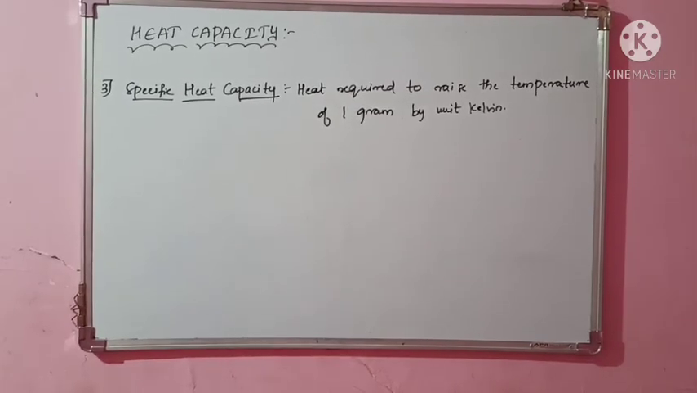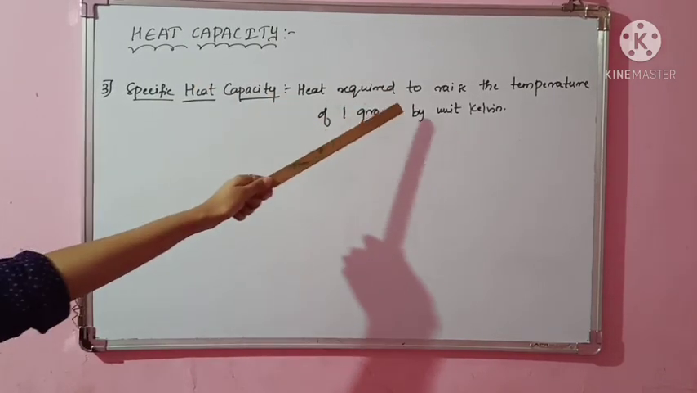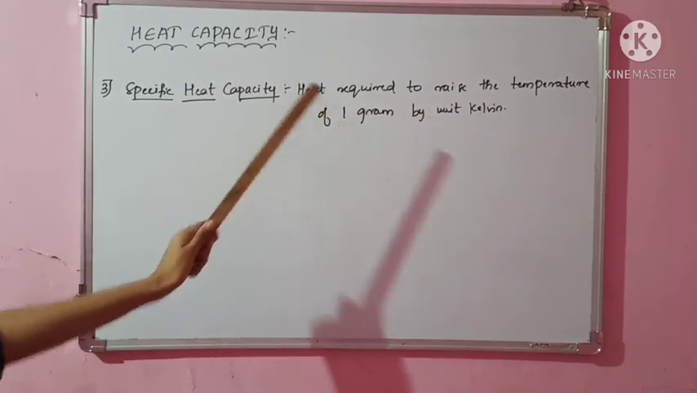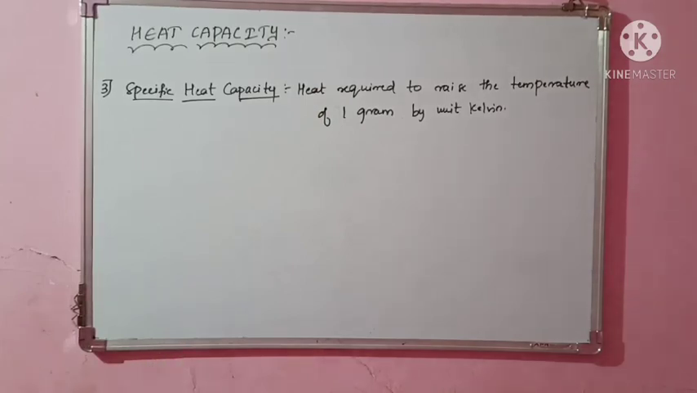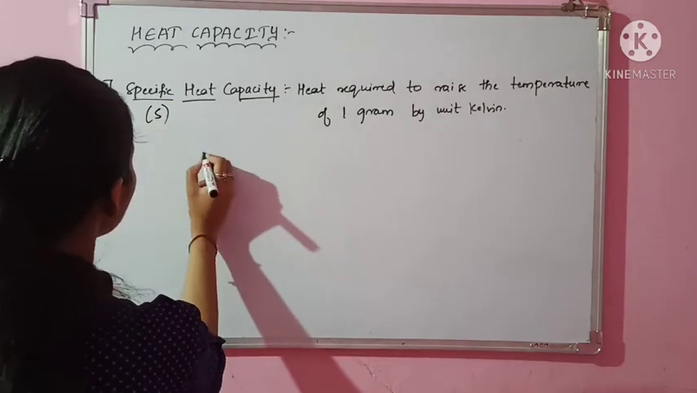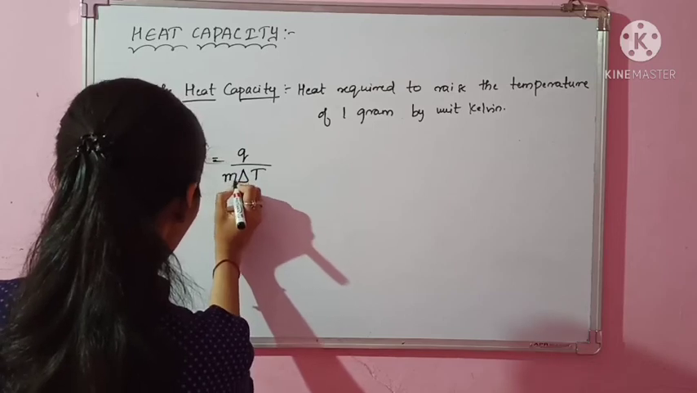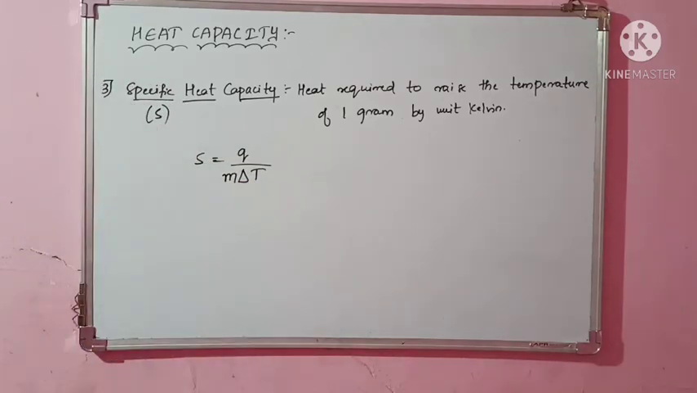So next is specific heat capacity. Specific heat capacity is the heat required to raise the temperature of 1 gram of substance by unit Kelvin. So here you are considering the mass of substance, 1 gram. This specific heat is usually indicated by S. S is equal to Q divided by delta T as usual, but I will take m here. So for m gram of substance, and since I want 1 gram of substance, I have to divide it by m.